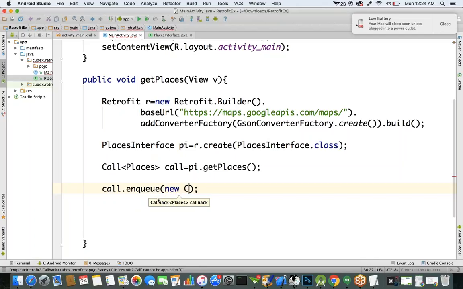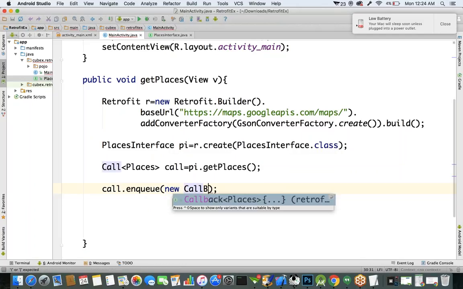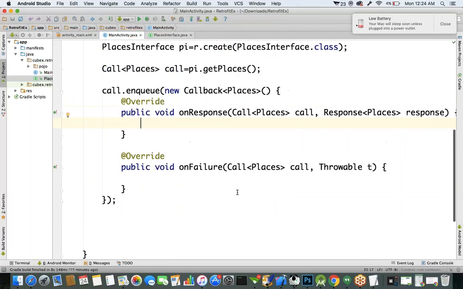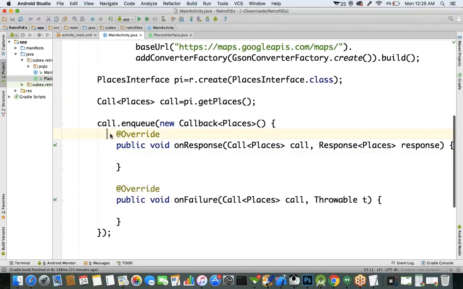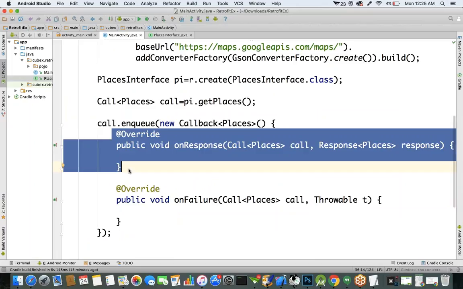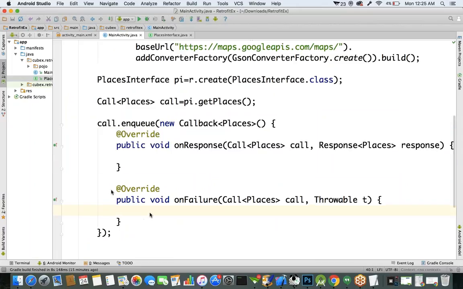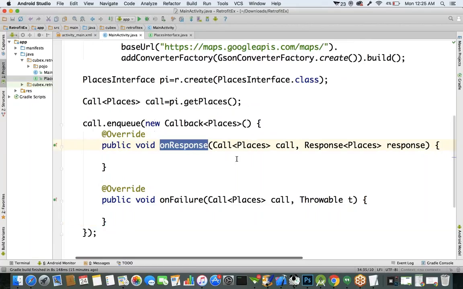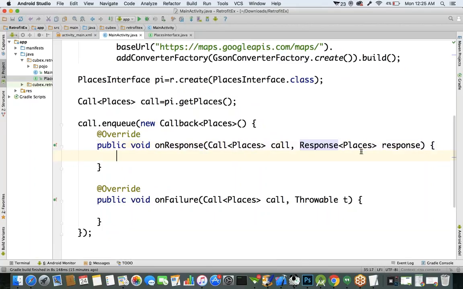So let's create the object for callback here. It contains a method called onResponse, meaning once you receive the response from the server, it is going to call onResponse. If you are unable to get the response, it's going to call onFailure. In this onResponse, the second parameter, response, means you'll get the place information.